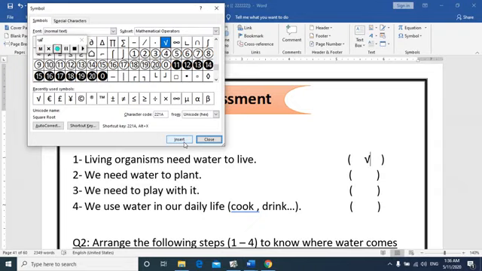Okay. Number 2, we need water to plant. Right or wrong? Who can tell me? Wait. Think carefully before answering as we are used in the Mustaqbal language school. I am waiting. Yes, Omar? That's right. Very good. Number 2 is right. Because we need water to plant. So we put here right mark also.